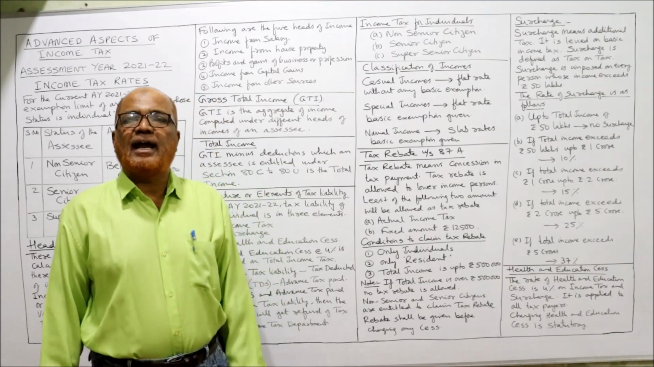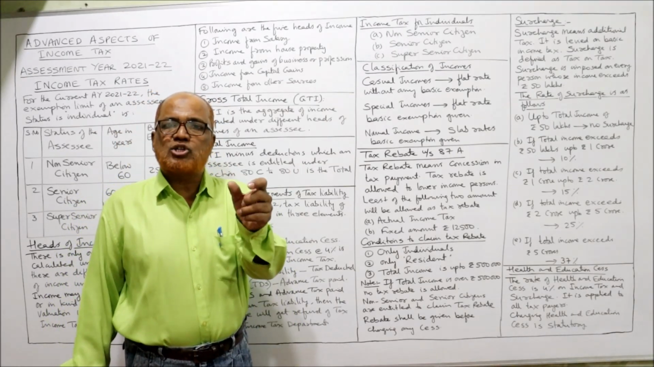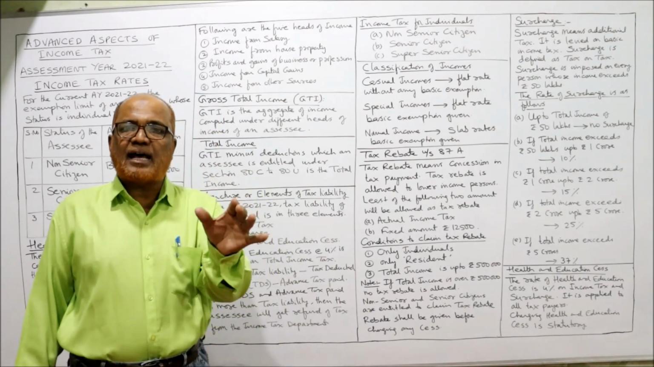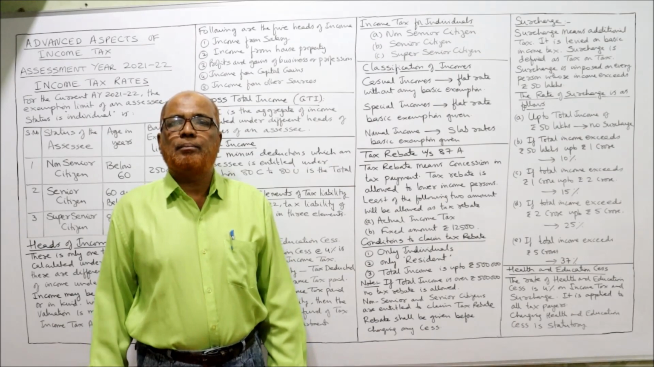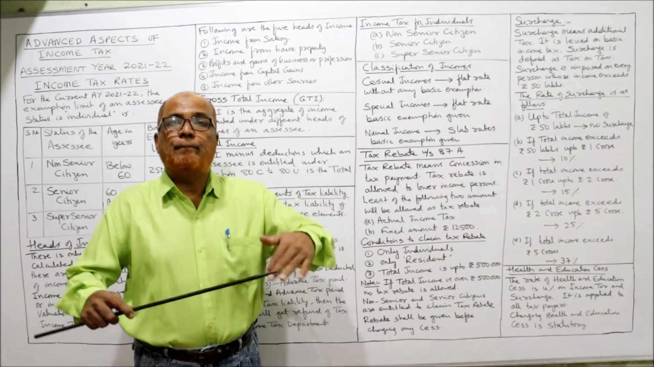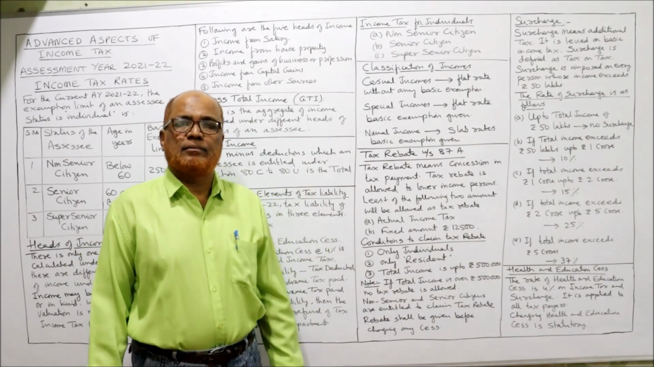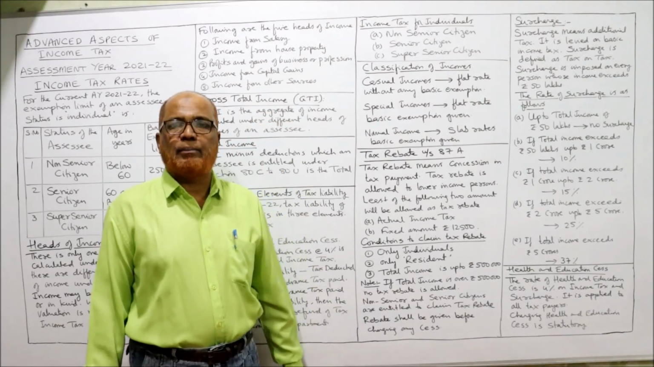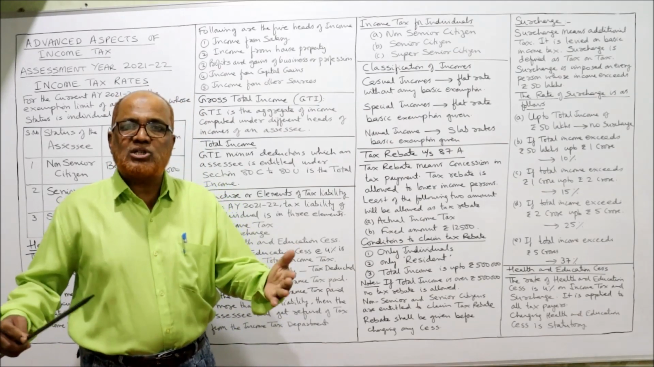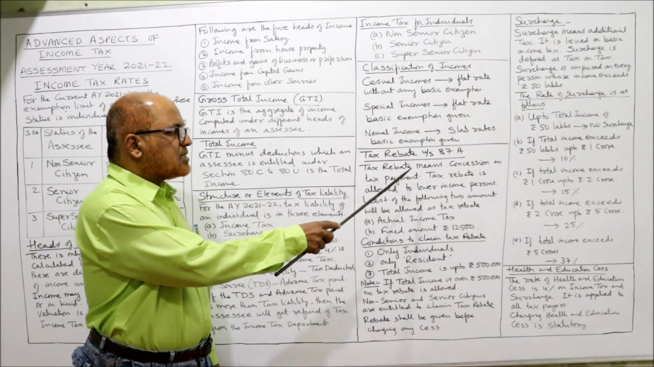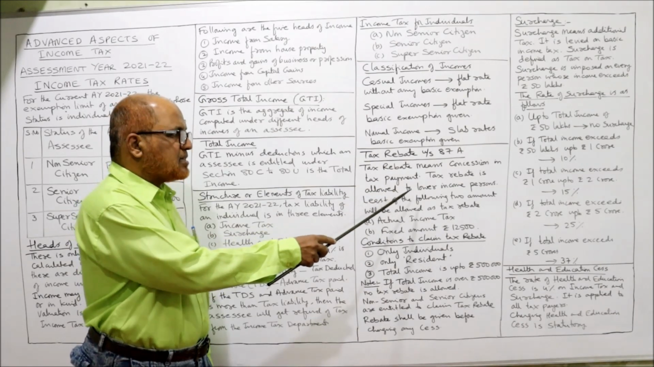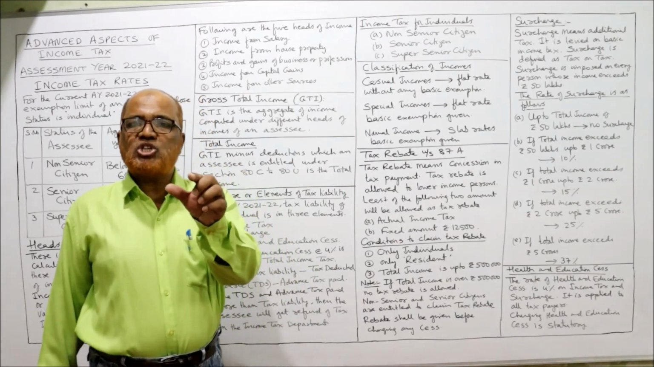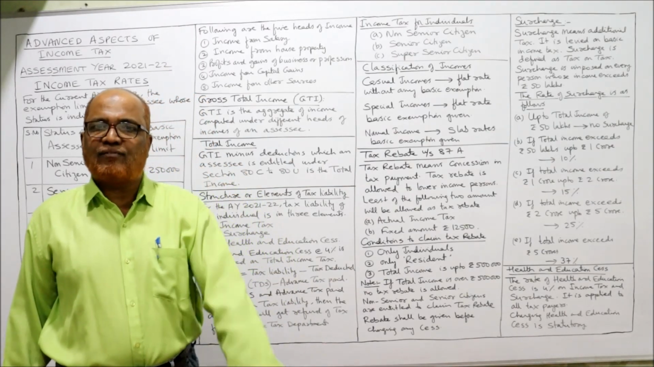Tax rebate under section 87A. Tax rebate means the concession in tax. This concession in tax will be given to lower income people. The Income Tax Act has given one benefit to lower income people by giving a rebate. Rebate means reduction in tax liability. So when it will be given and how much it will be given, now I'm explaining. Tax rebate is allowed to lower income persons. The least of the following two will be allowed as reduction. How much tax rebate? The least of the following two.